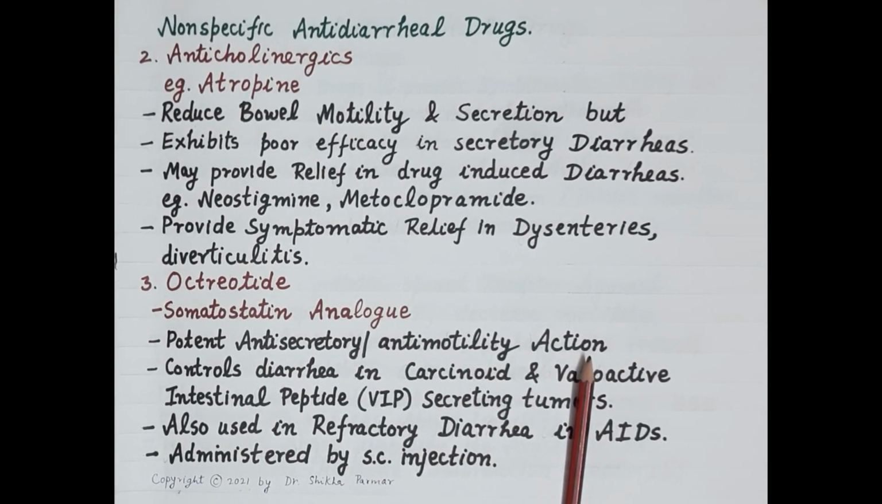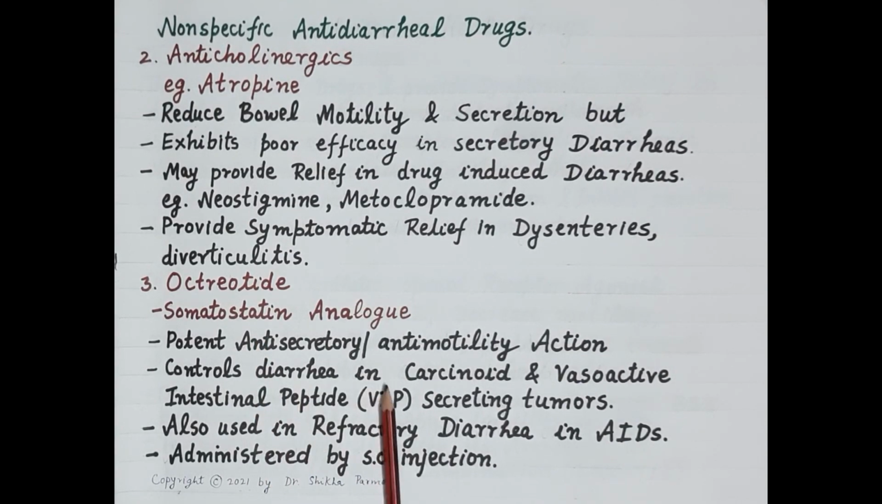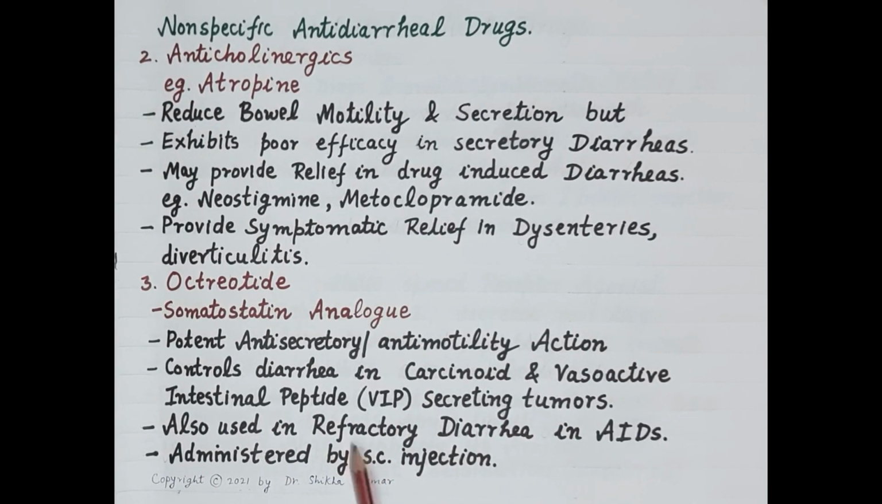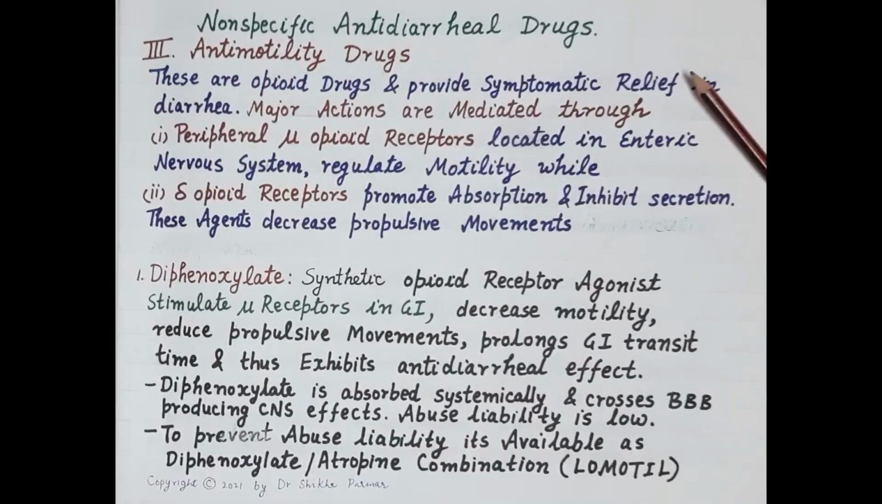Somatostatin blocks release of serotonin, gastrin, and vasoactive intestinal peptide, and therefore it is useful in controlling diarrheas in carcinoid and VIP, that is vasoactive intestinal peptide, secreting tumors. It is also useful in refractory diarrheas in AIDS, and it is administered by subcutaneous injection.